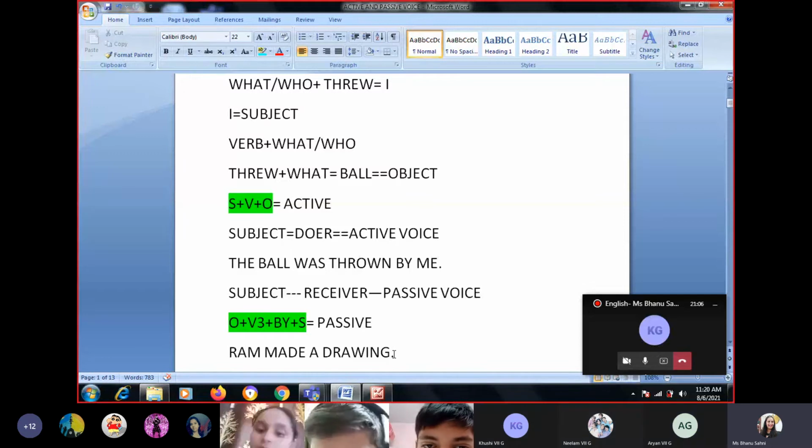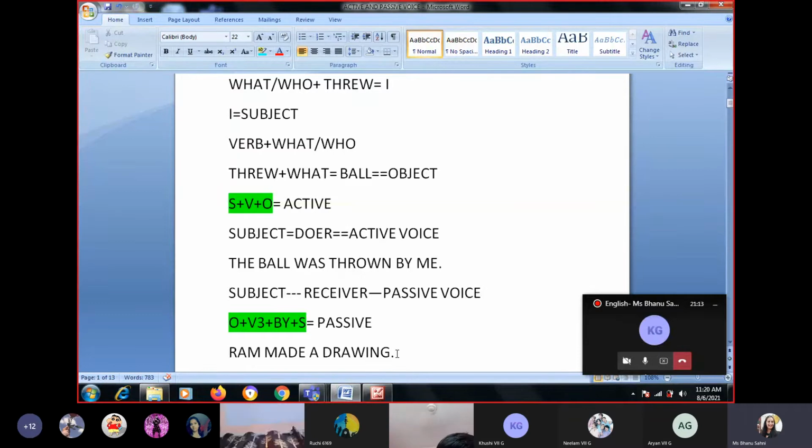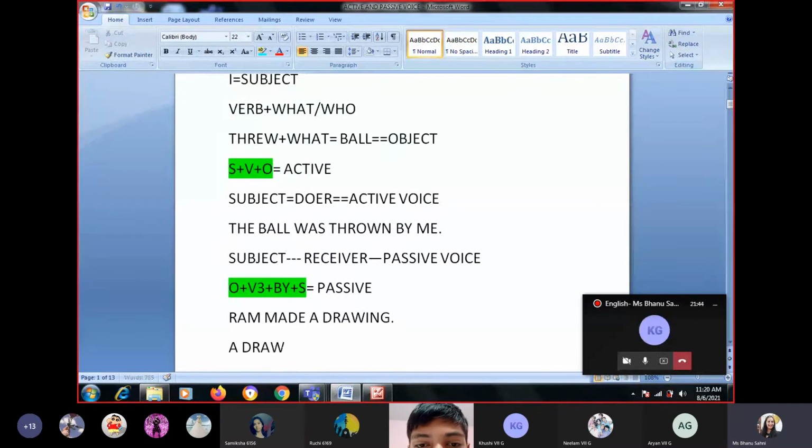Ram made a drawing. Go step by step. What is the object in this sentence? Drawing. A drawing. Please don't leave the articles, determiners, modifiers. They are not supposed to be left. If a is given, you have to say a drawing. If the is written, it has to be the. You cannot leave the articles, modifiers, and determiners. Okay, so the object is a drawing. Correct? A drawing.